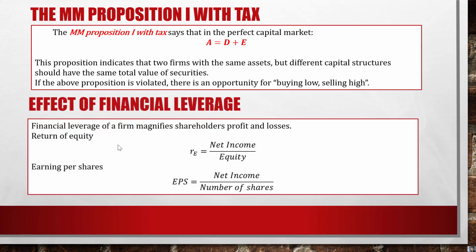And we have financial leverage. The financial leverage of a firm magnifies shareholders' profits and losses. The way it magnifies is like this: the return on equity is calculated by the net income over equity. The earnings per share is net income over number of shares.